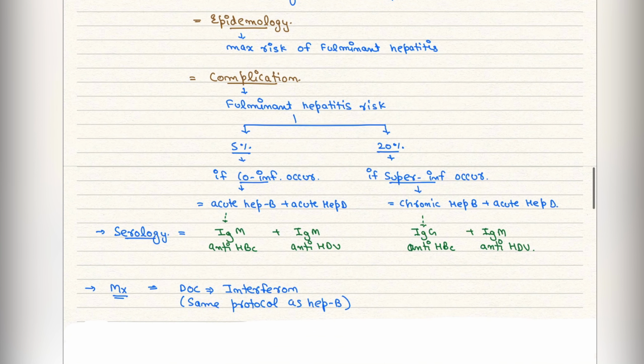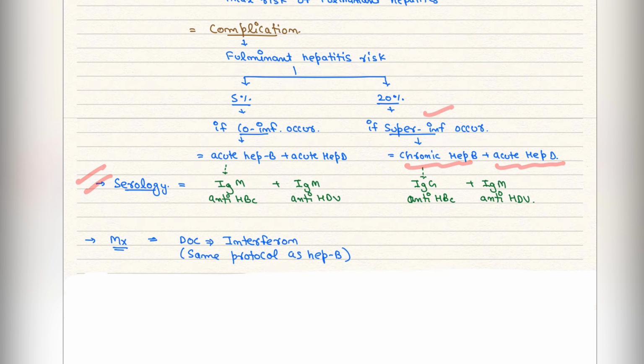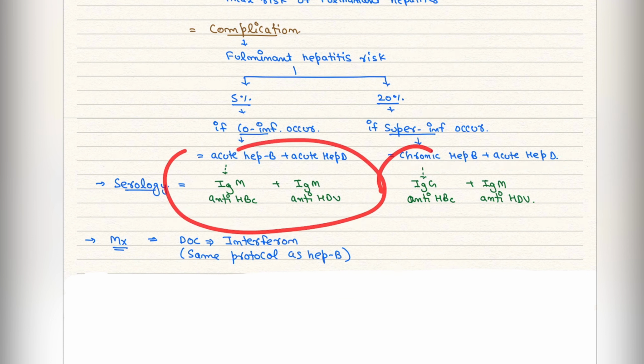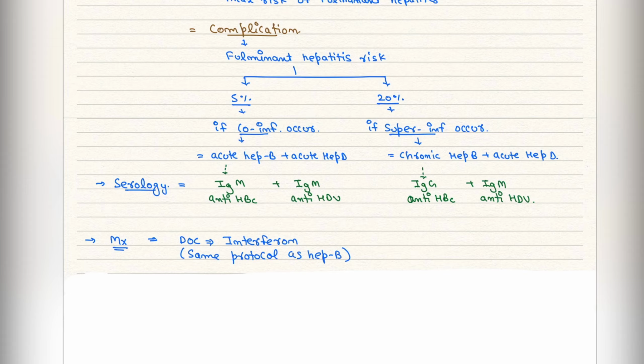Okay, serology में it can be co-infection or super infection. What happens in co-infection? If co-infection occurs, so acute hepatitis B and acute hepatitis D. If super infection occurs, then chronic hepatitis B will be there and acute hepatitis D. And then serology पे according to the co-infection or super infection, serology will be found. Treatment में we will give interferon, and same protocol as Hep B.